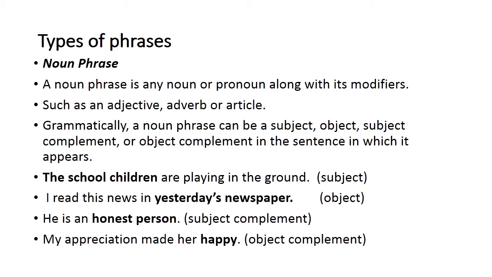He is an honest person. Now, honest person is a noun phrase and it's telling us about its subject, that is he. So it would be called a subject complement. My appreciation made her happy. Now this word happy is used as an object complement of this sentence.